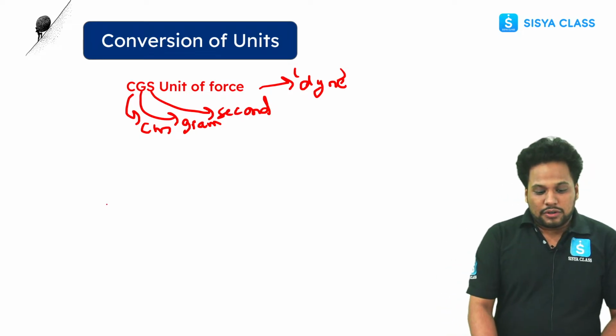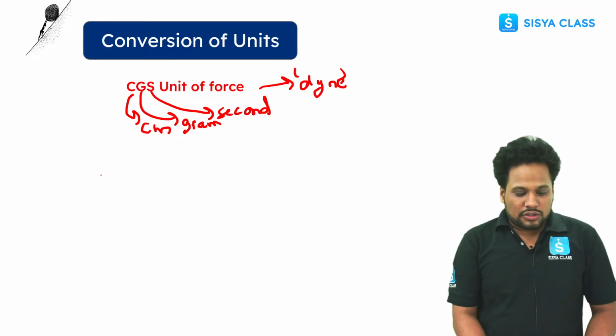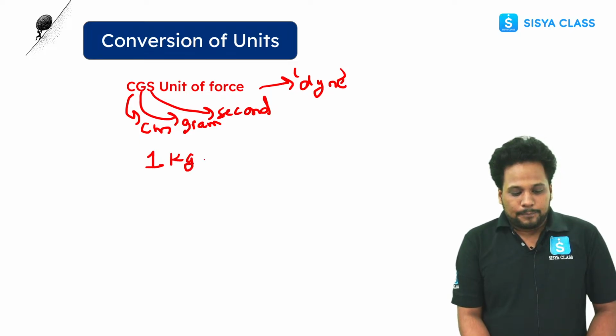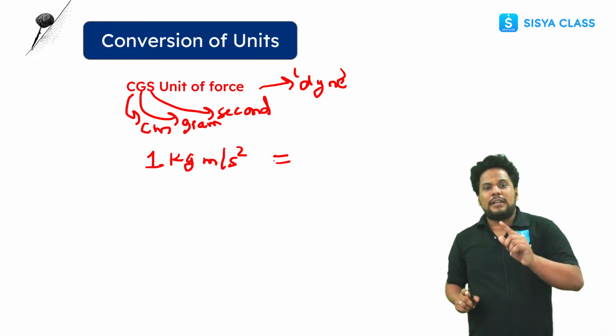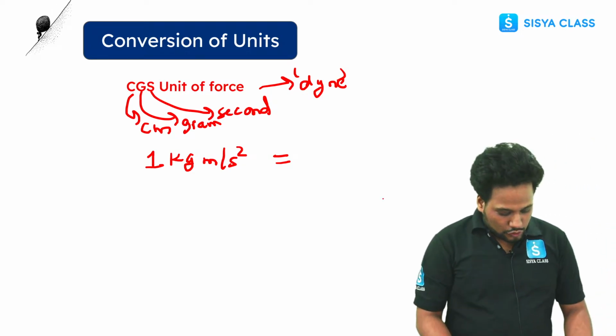Now we are going to convert MKS into CGS. Just focus on what I am doing. So 1 kilogram meter per second square is equal to... Now what is 1 kg equal to? Tell me. 1 kg is equal to how many grams?